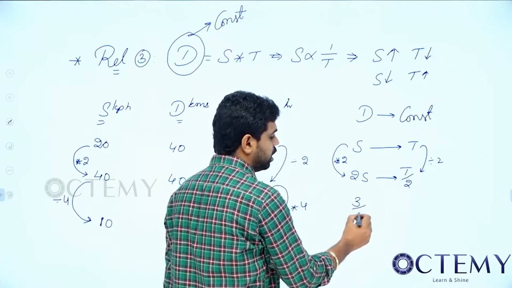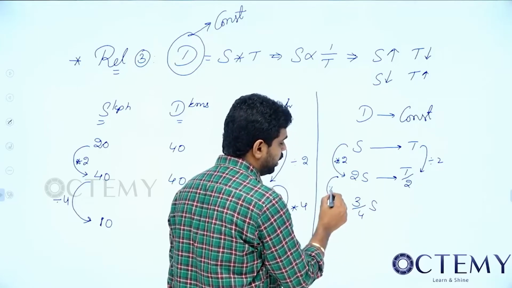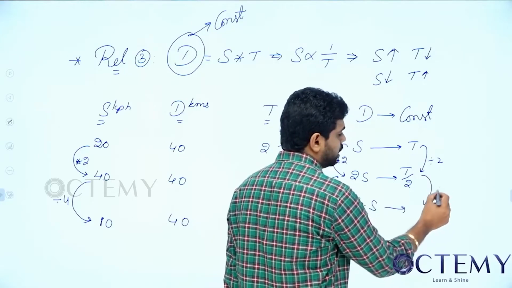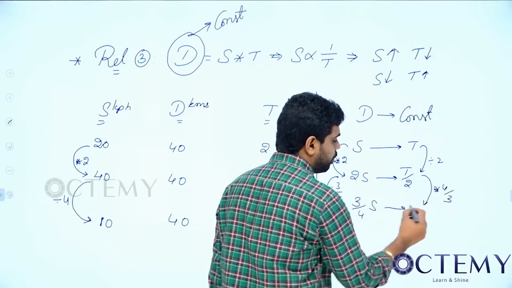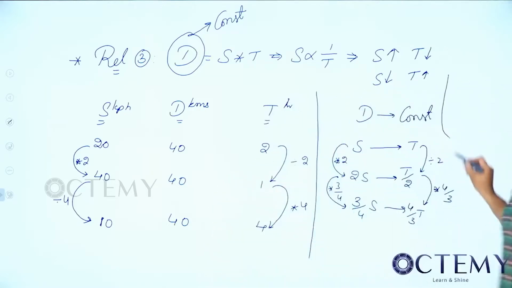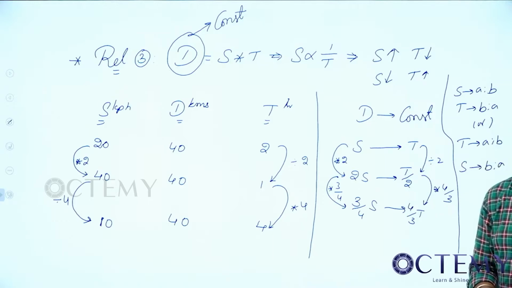If speed is into 3 by 4, it means this speed became into 3 by 4. So now time should be divided by 3 by 4, that is into 4 by 3. So 4 by 3 time. Or else, if speed ratio is A is to B, then time ratio should be B is to A. Or vice versa. If time ratio is given in the question A is to B, then speed ratio should be B is to A. Okay.